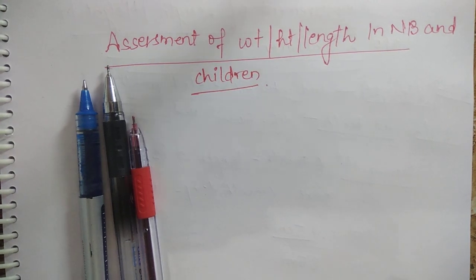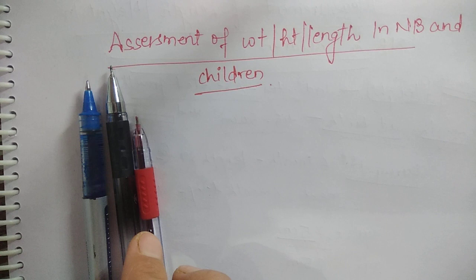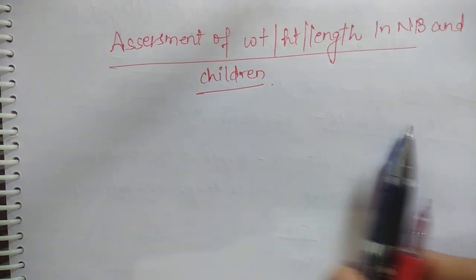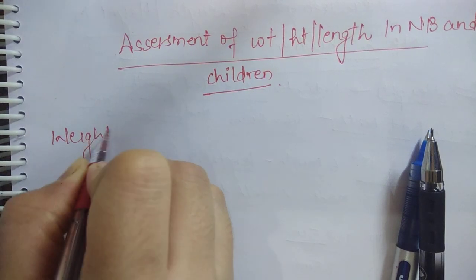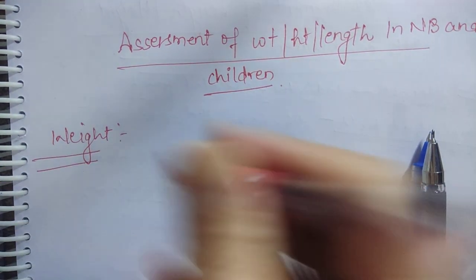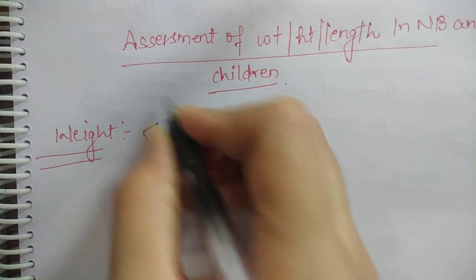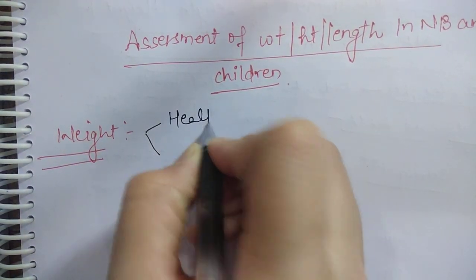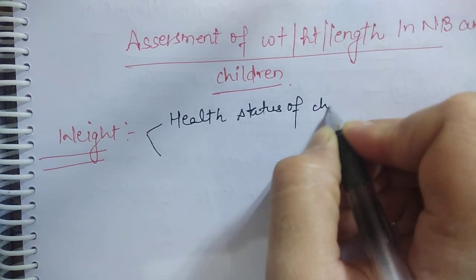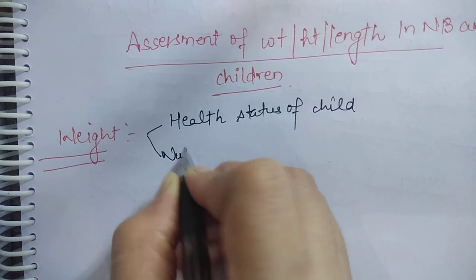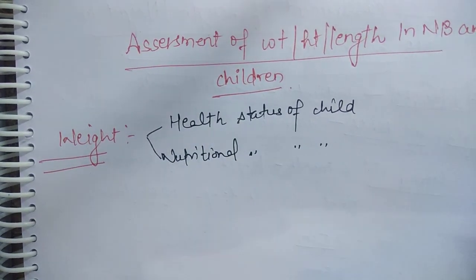Good morning class. Today we will discuss assessment of weight, height, and length in newborns and children. First we will discuss weight. Why are we assessing weight? So that we can identify the health status of a child and the nutritional status of a child.